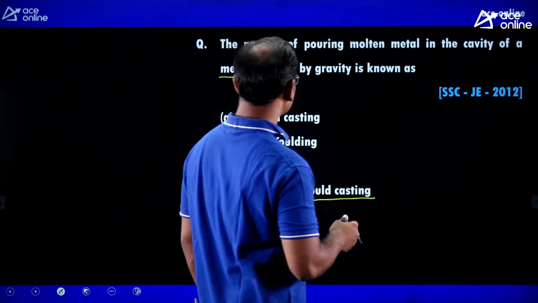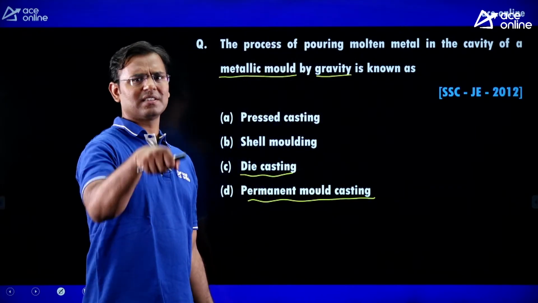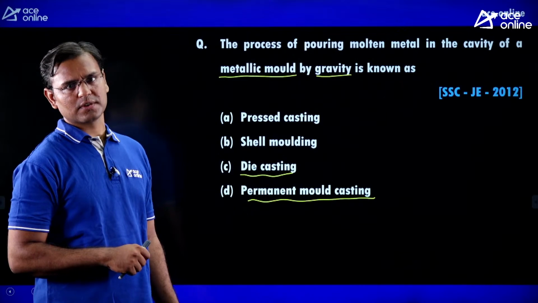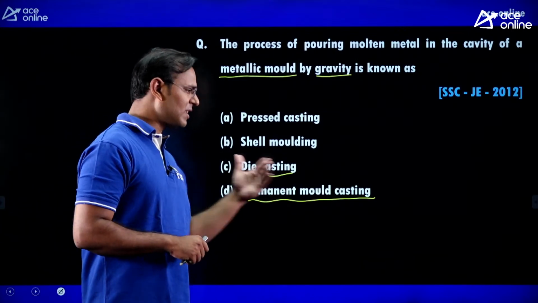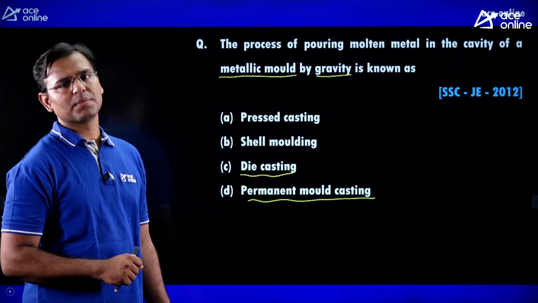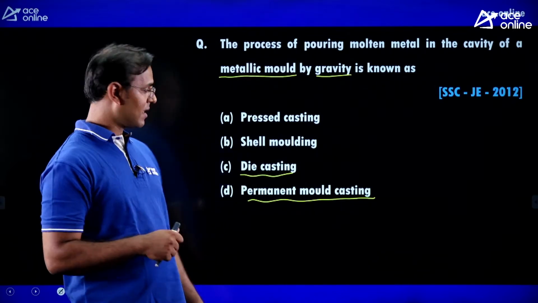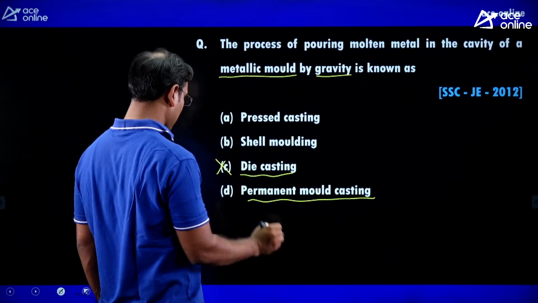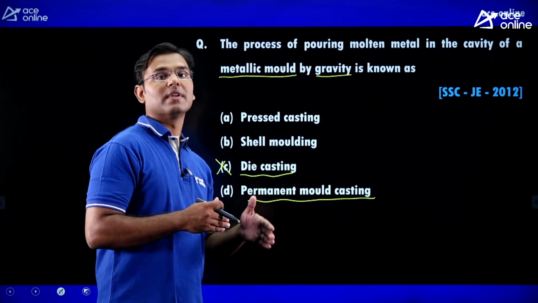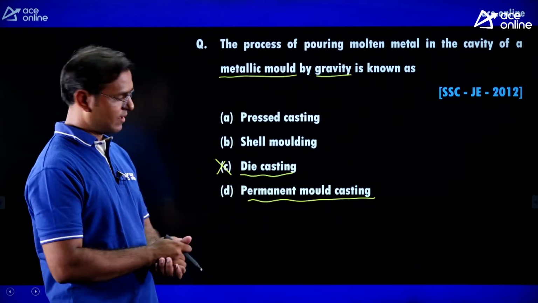By gravity means, in gravity die casting we pour the molten metal simply and directly, and the molten metal enters the cavity because of gravitational force. In pressure die casting we give the molten metal with some pressure, and therefore we are not writing die casting as the correct answer, because it includes gravity as well as pressure die casting.